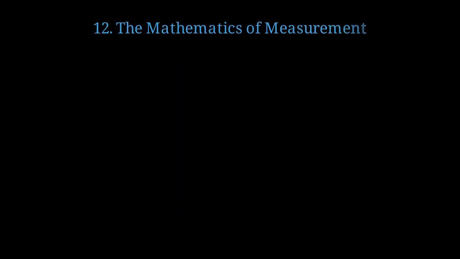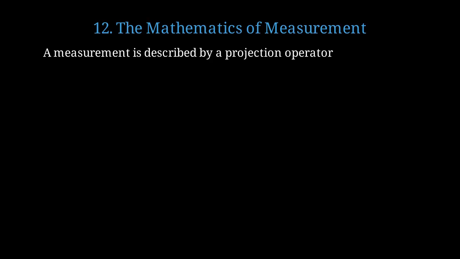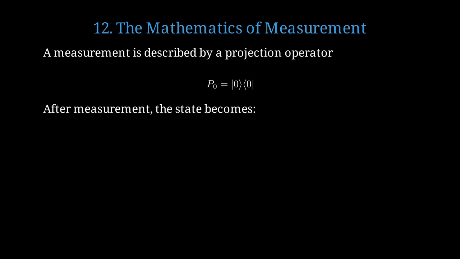Let's look more carefully at what happens mathematically during a measurement. In quantum mechanics, a measurement that checks if the system is in state zero is described by a projection operator. This projection operator is written as ket 0 times bra 0, and it projects any state onto the state 0 component. After we measure and find the system in state 0, the state becomes the projected state divided by its norm for proper normalization. This projection operation effectively removes all the evolution that occurred since the last measurement, resetting the system.